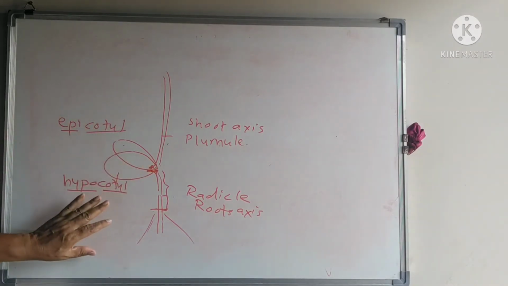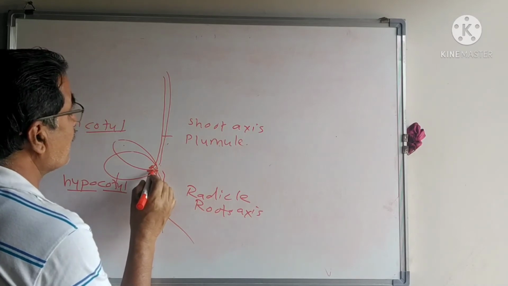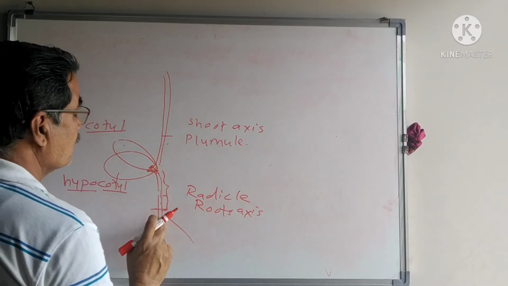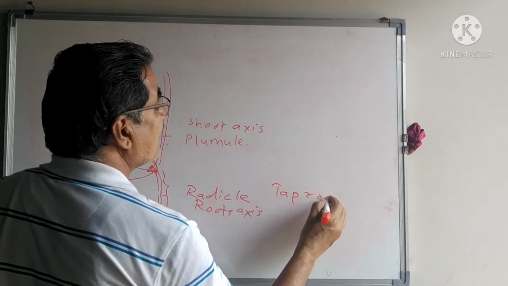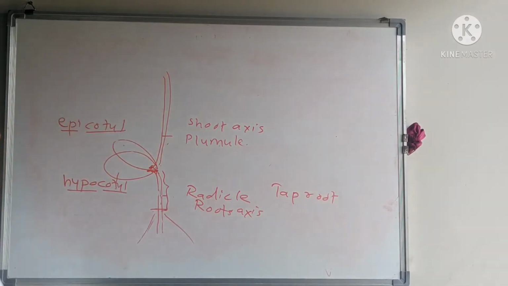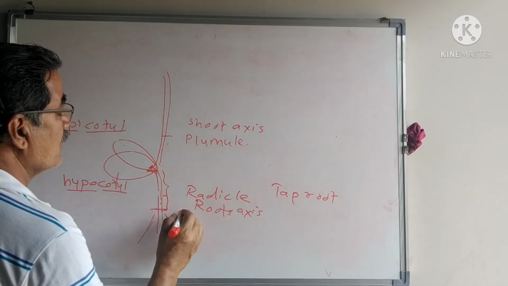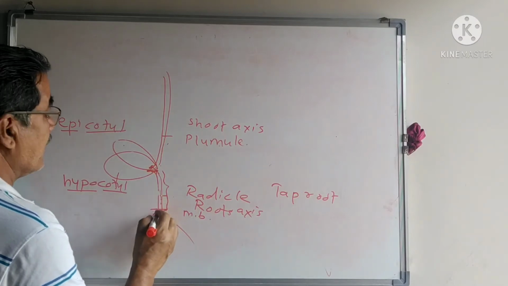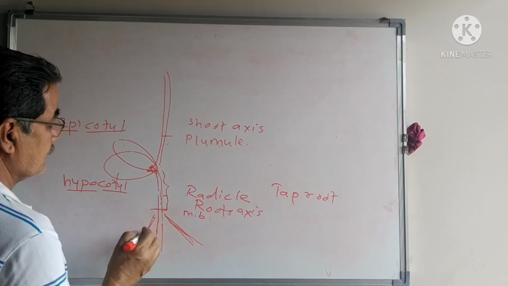See, first, that is the hypocotyl. The roots which develop directly from the radicle of the embryo are known as the taproot. The taproot emerges from the radicle, which is the main branch. On the main branch, the primary roots are developed.